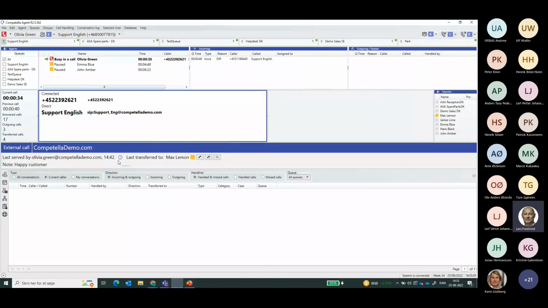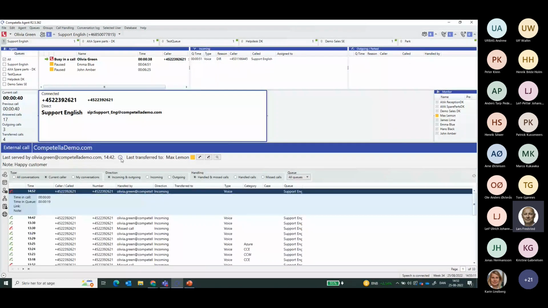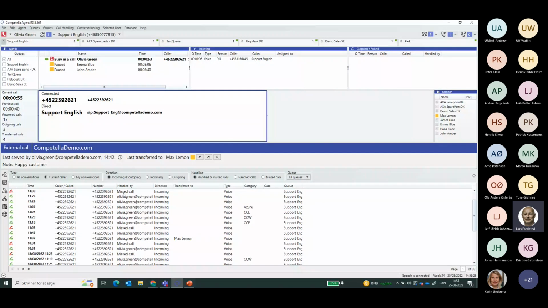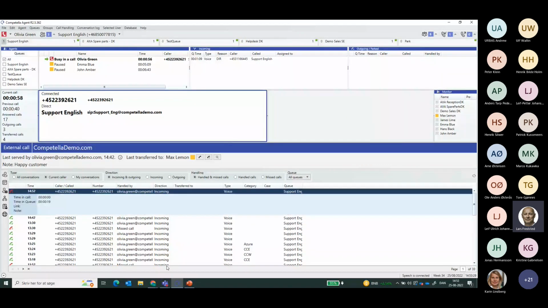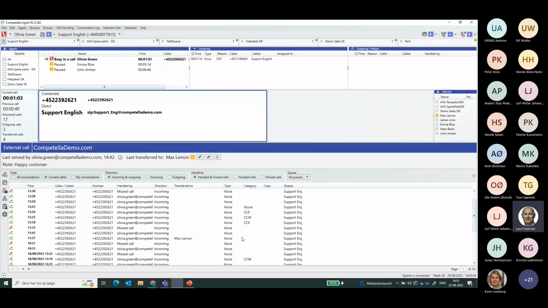If I would like to see further information on calls from this particular phone number, I press my information search icon here, and then I'm able to browse back in time and see when the caller dialed in the last time, who they were speaking to in terms of agents, or how many missed calls there have been. I can also see category codes, also known as wrap-up codes, so I can see what subjects the conversations have been about with this particular customer.